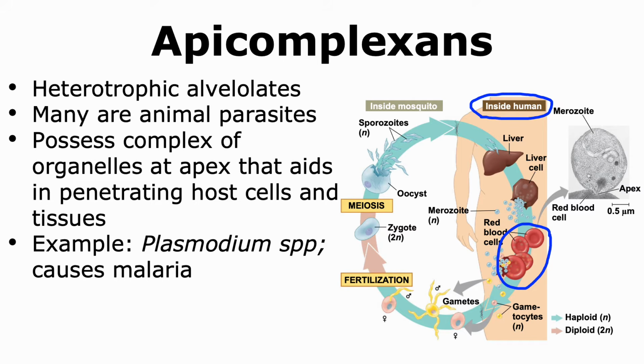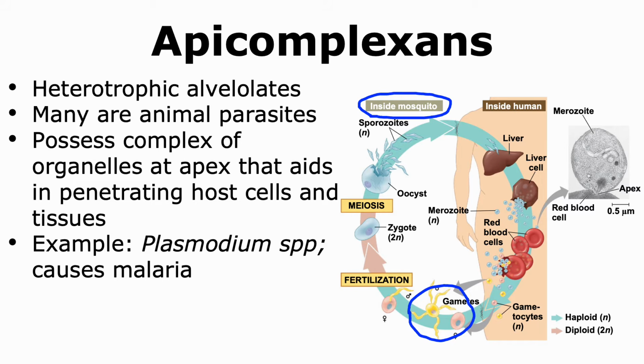In some of the red blood cells, they can undergo a special type of cell division that results in the formation of specialized cells called gametes. Now, these gametes that are present in the blood can then be taken into the body of a mosquito when a mosquito bites a human. Inside the mosquito, these gametes mature and ultimately they fuse to form a zygote.